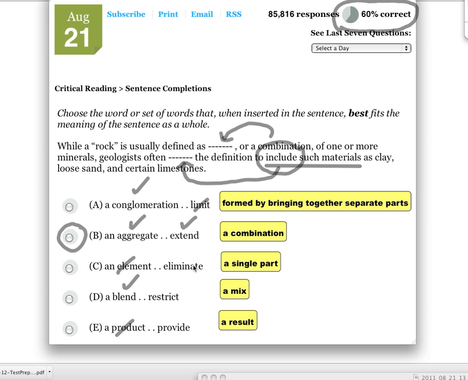We're not worried about C because the first blank didn't work. And then we just have D left, which is restrict. Geologists often restrict the definition to include. Well, again, similar to answer choice A, we wouldn't be restricting the definition to include such materials as clay, loose sand, and limestones. So we know that the answer is going to be